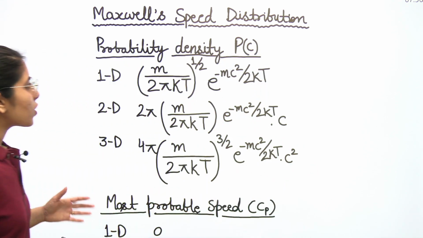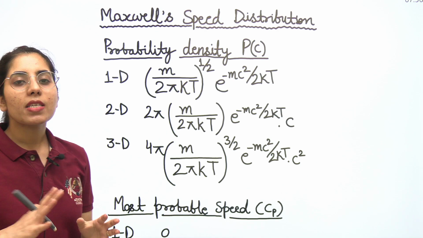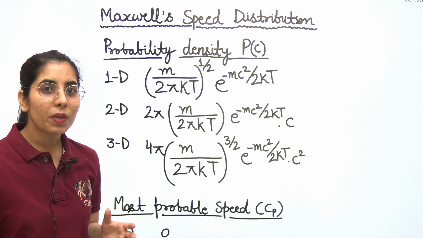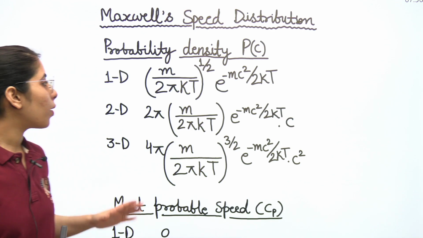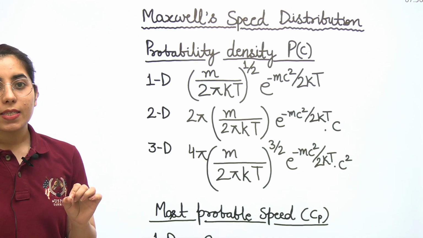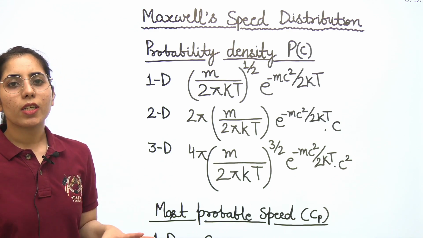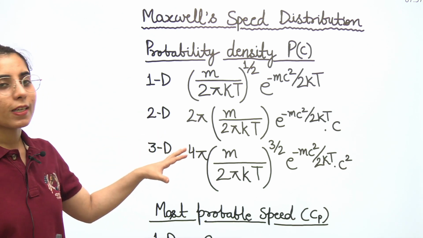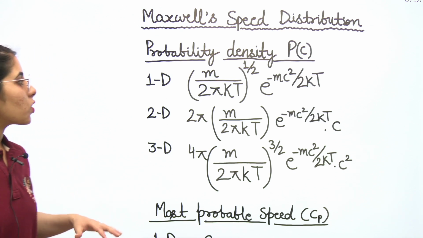And here is the first point we are going to consider. What is that? That's going to be the probability density. Now, they can sometimes ask you to find the dependency of probability density on mass, on temperature, on speed for different dimensions. So, for answering that question, it is important for us to know about the expressions. Also, they can ask about the exact value of the probability density corresponding to any given condition or based on given parameters. So once you are familiar with the complete expression, it will be easy for you to get the final answer for any such type of question too. So let's talk about it.